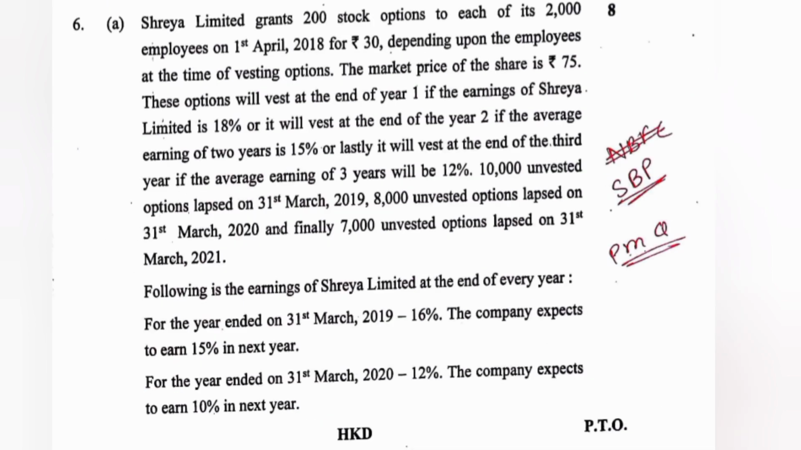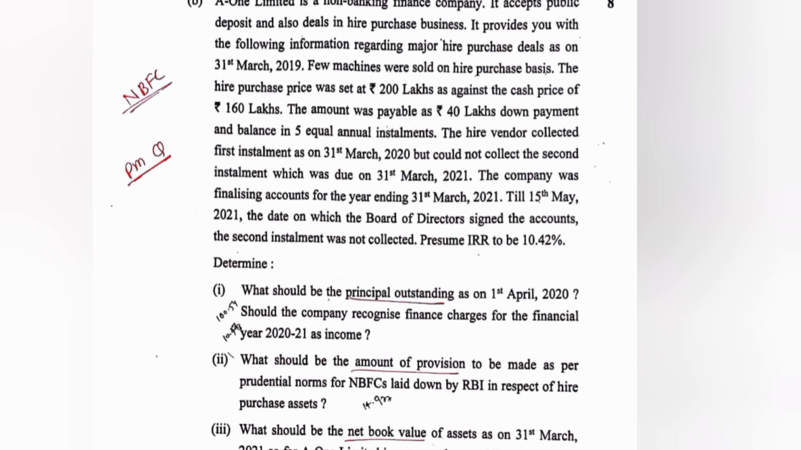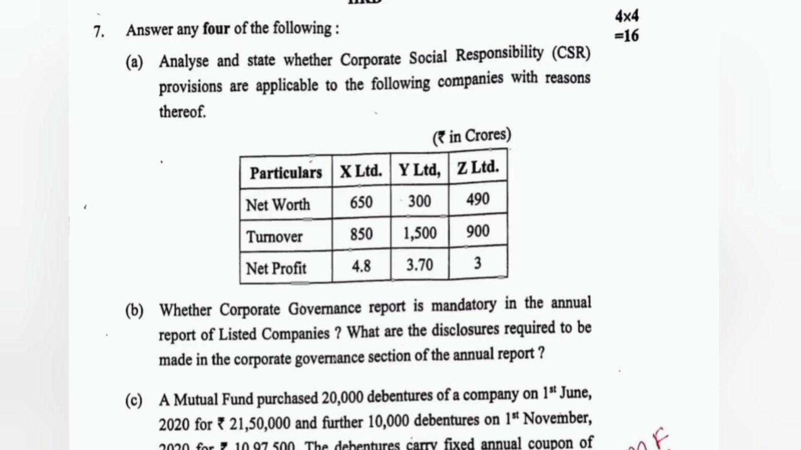Next was the sixth question, in which 2 parts were asked. The first part was from share based payment. It was a practice manual question which was an easy one, where you have to pass the general entries and record the transaction for expenses. The other part was from NBFC, which was again a practice manual question, where you had to find out the principal outstanding, amount of provision and the net book value.